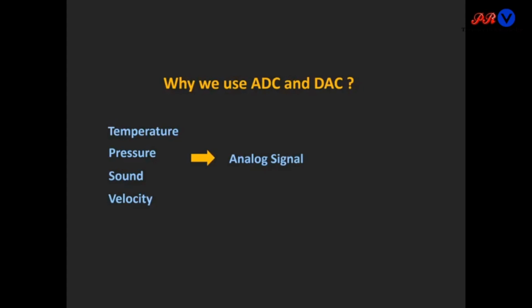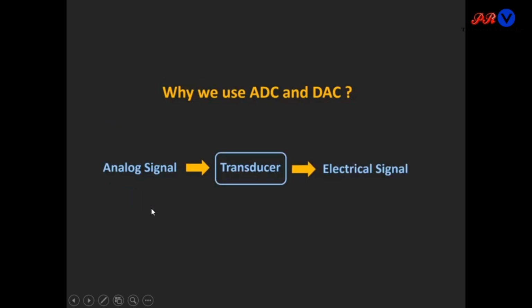Then the question arises, why do we use ADC and DAC? So what are the advantages and disadvantages of analog and digital signals? We have analog signals. Basically, temperature, pressure, sound and velocity, these all are analog signals. These signals are converted into a corresponding electrical signal by using a circuit known as a transducer. But this electrical signal is also analog in nature.